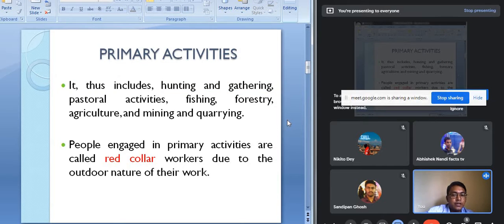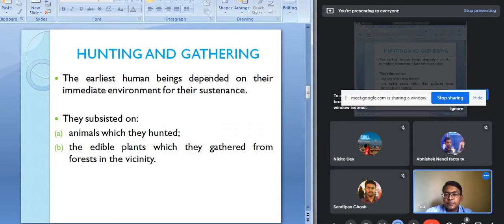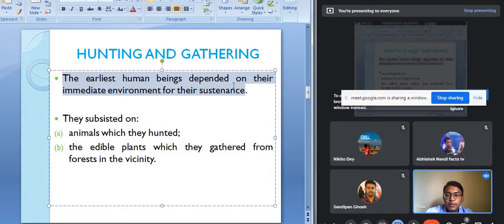It can be considered as the oldest means of earning the livelihood actually. Means when agriculture was not developed, at that time people used to earn their livelihood through hunting and gathering. The earliest human beings depended on their immediate environment for their sustenance. Immediate environment means their surrounding environment for their subsistence, because at that time agriculture was not developed.